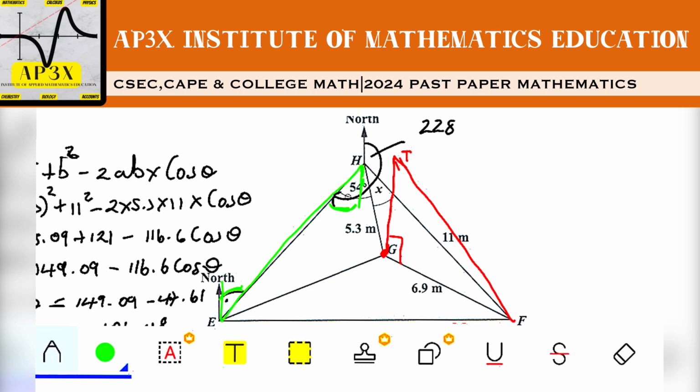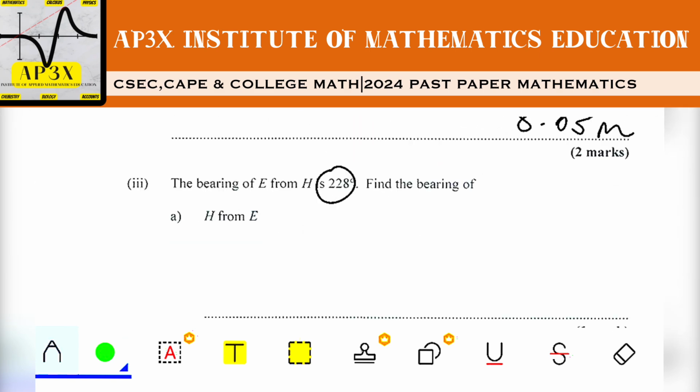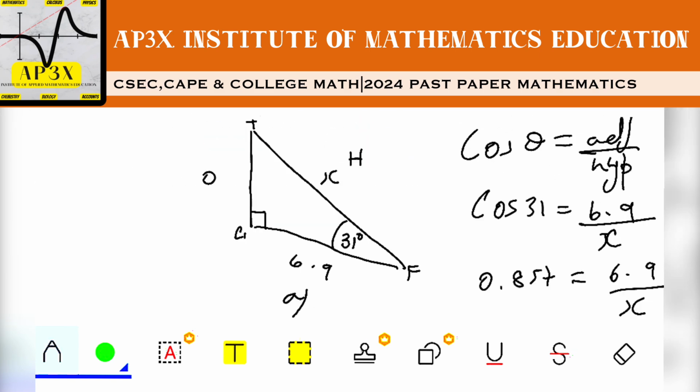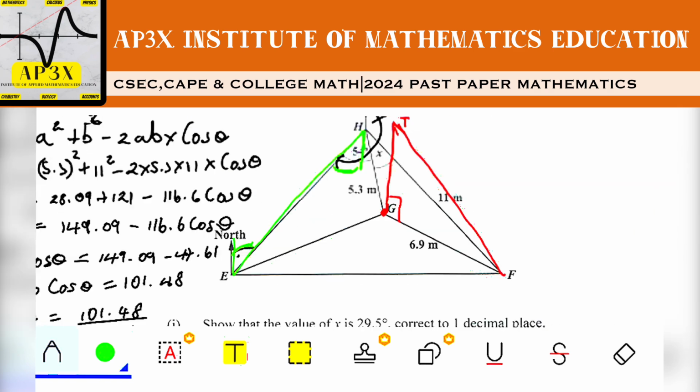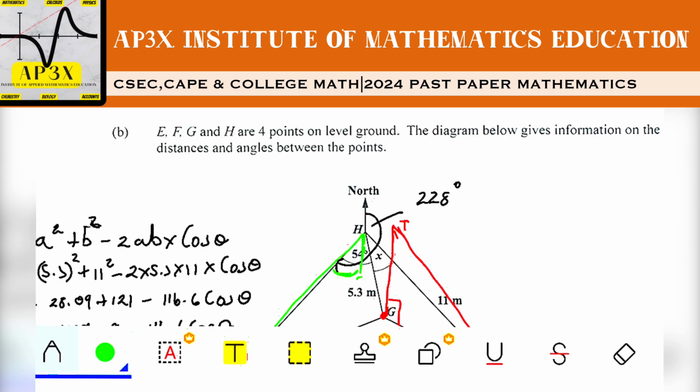Now, to find this angle inside the Z that I've drawn with my green line, I know that the complete angle is 228, and I know that from north to south is 180. So this piece of angle in here is going to be 228 minus 180. Let's name that angle. This is S here.